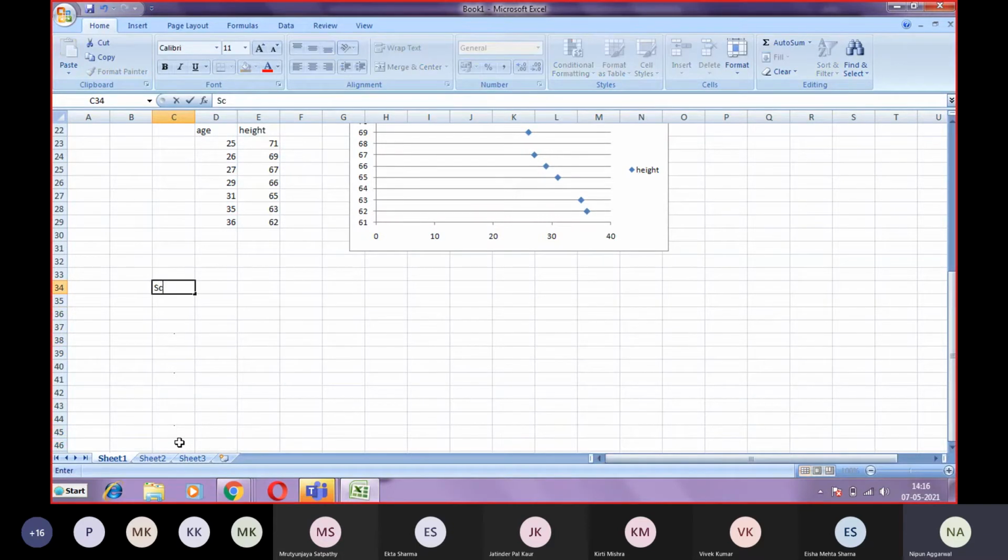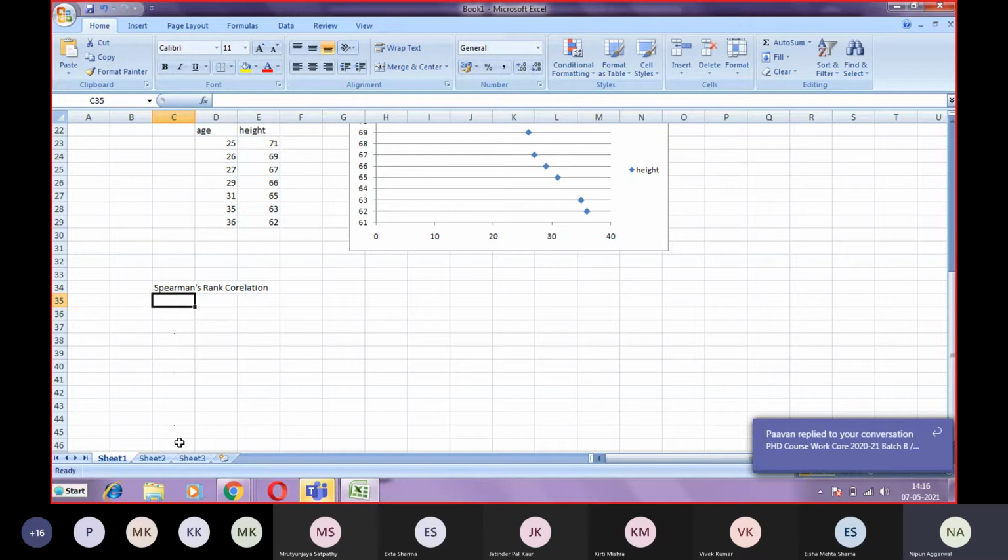Now we will do Karl Pearson's coefficient of correlation, but first we'll do Spearman's rank correlation. As the name itself says, the data must be in the form of ranking. That is the prior condition for Spearman's rank correlation.